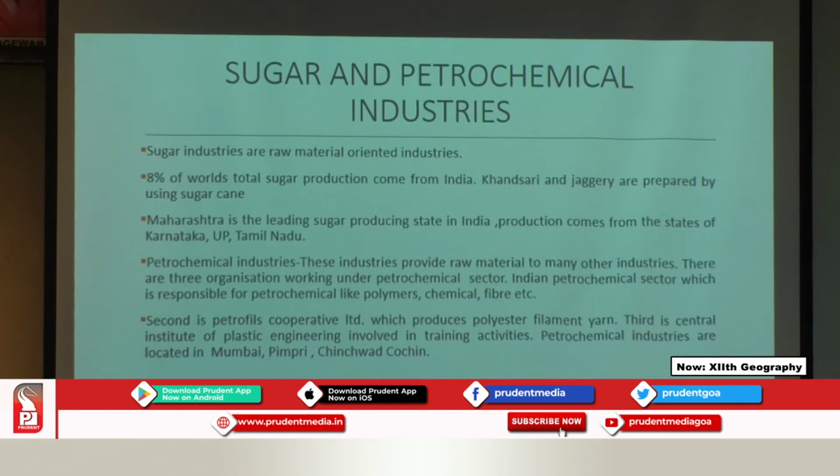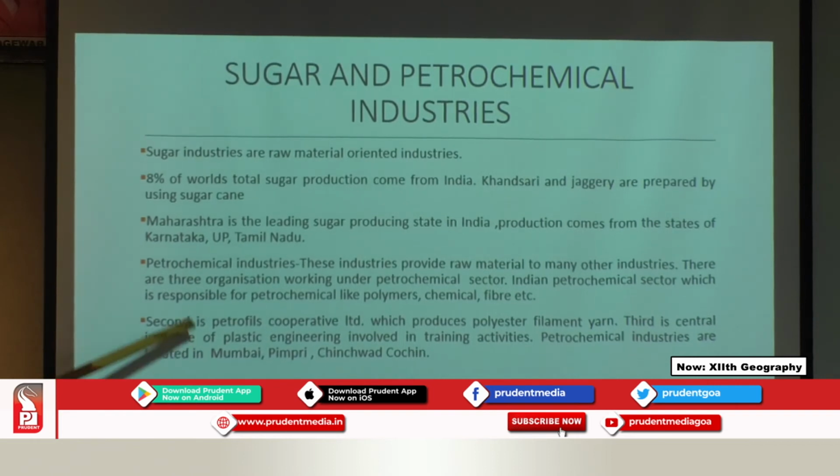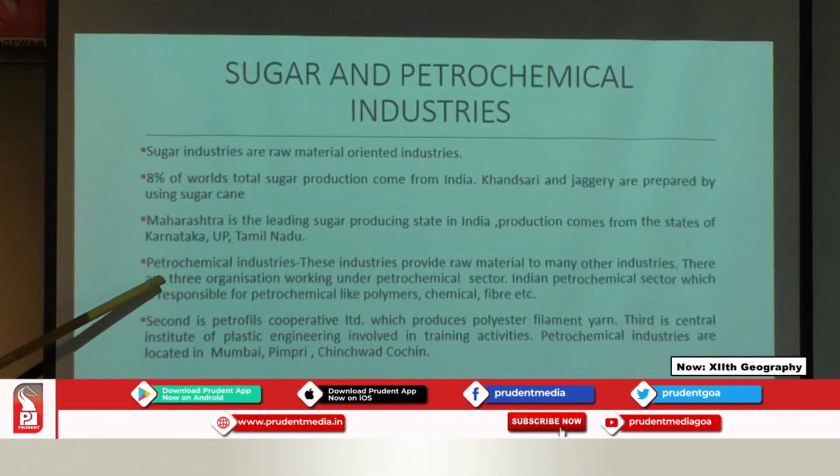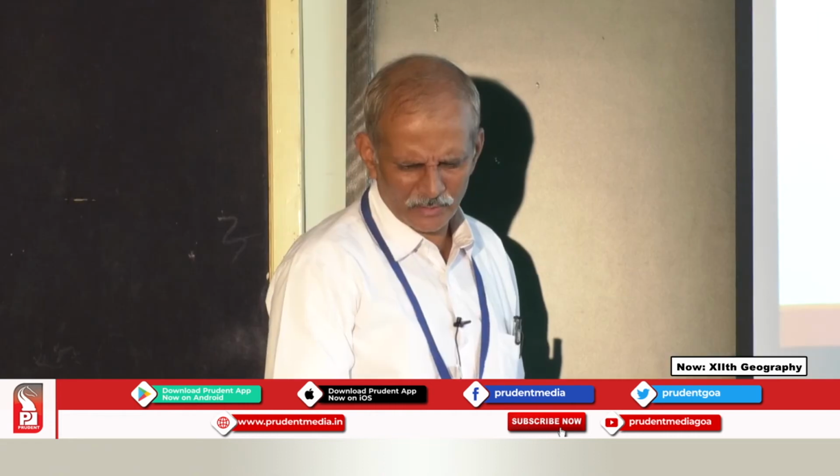Now you will ask me the question, what link does the plastic industry have with the petrochemical industry? Because whatever petrochemical byproducts there are, they are used in almost all things, and that's why this third sector is very important, because it gives training to all these people. And these petrochemical industries are located in Mumbai, Pimpri Chinchwad, Cochin, and even the Mathura areas.